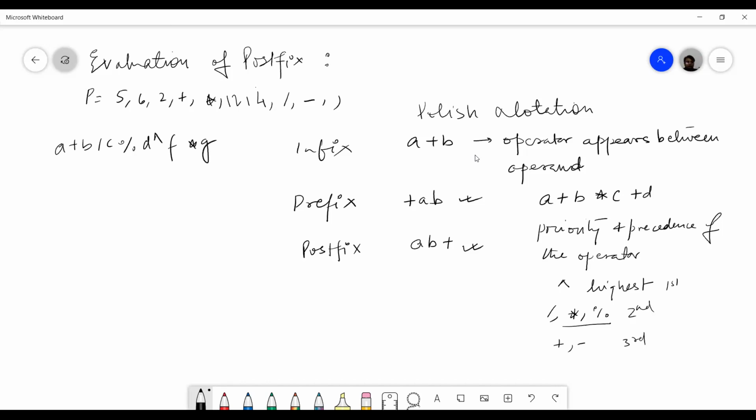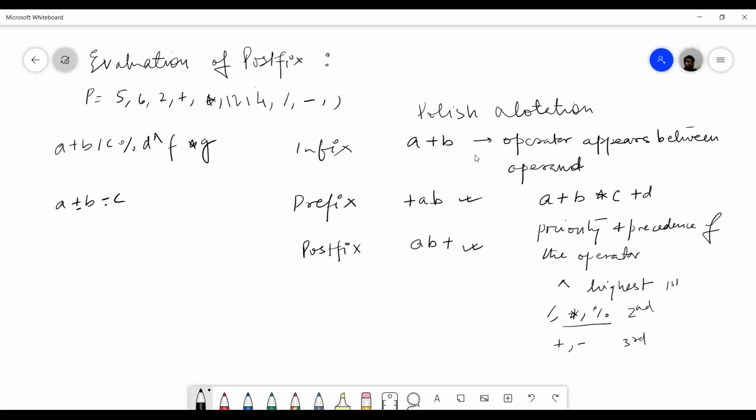And I have to write its postfix. But before that, let us write it for a plus b minus c. How many operators do we have here? Plus and minus. Which operator will execute first? Plus. Both have the same precedence, so the operator which appears first will operate first.